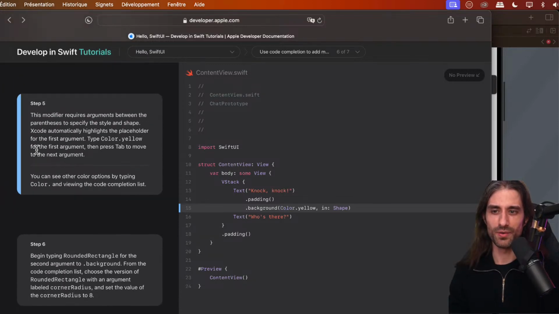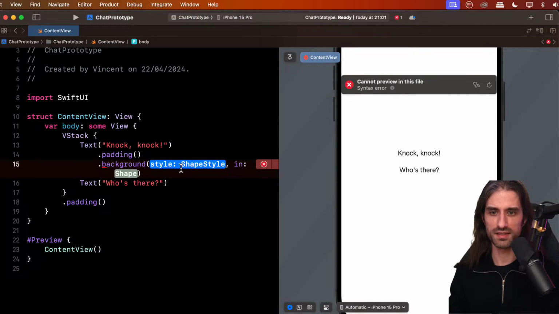So next step, the modifier requires arguments between the parentheses to specify the style and shape. Xcode automatically highlights the placeholder for the first argument. We're going to type color.yellow for the first argument, then press tab to move on to the next argument. And you can see other color options by typing color dot and viewing the code completion list. So let's see.